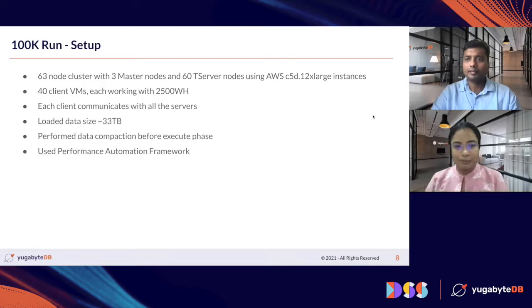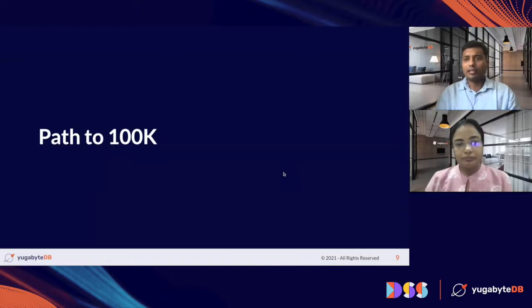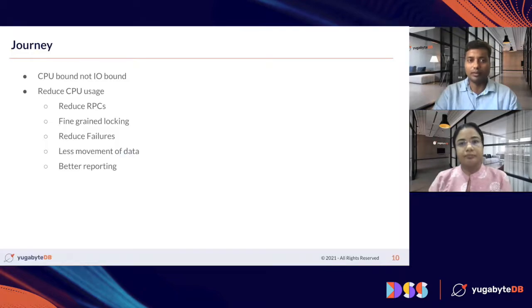Over to you, Hemant. Yeah, thank you, Sonal. The performance automation framework definitely made things quite useful and quite fast for us. Okay, now let me change the gear here. Since we have seen these very great numbers, a lot of effort went into coming to these numbers. We put in a lot of effort both on the DB side as well as on the client side, by understanding and making the right changes. I will talk about them one by one.